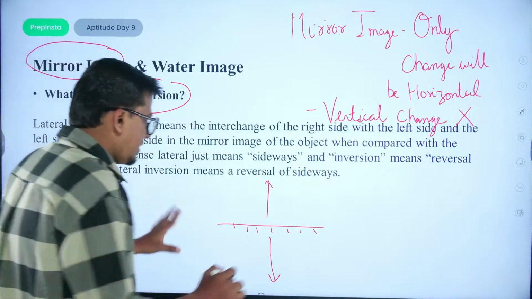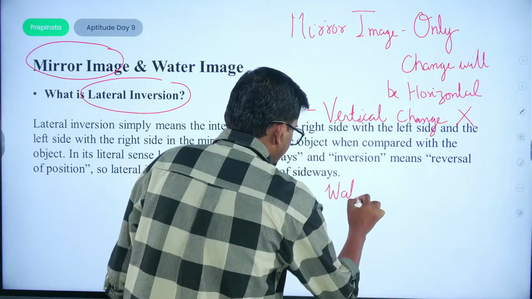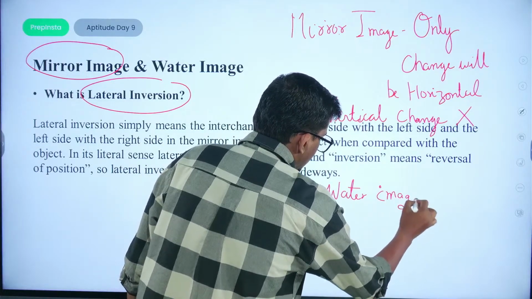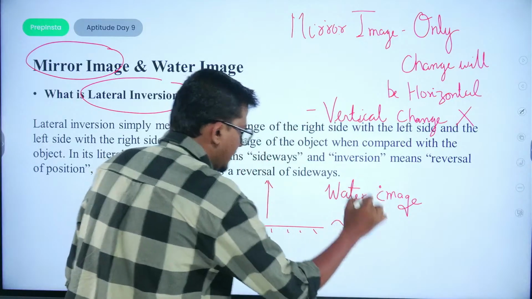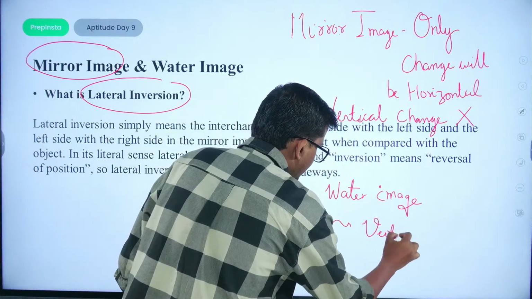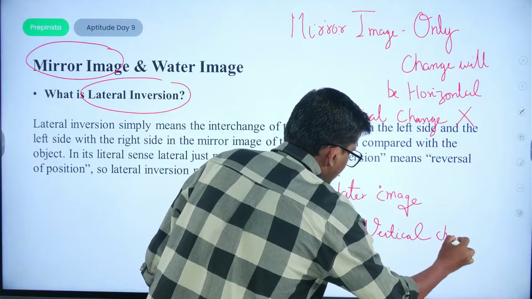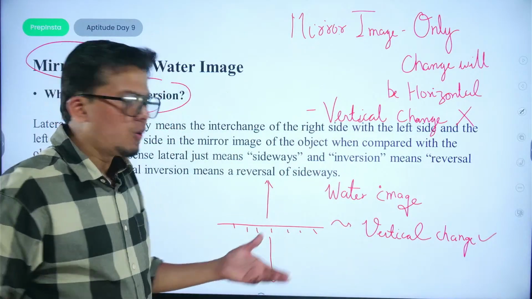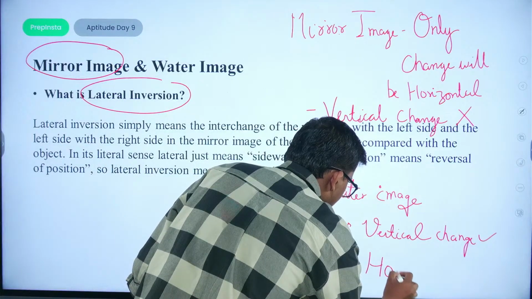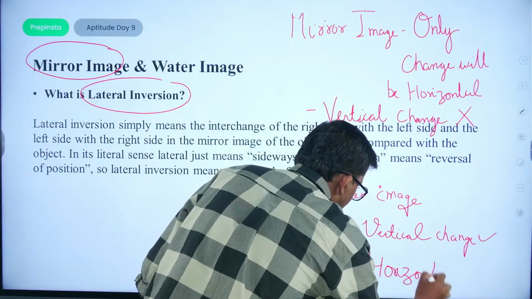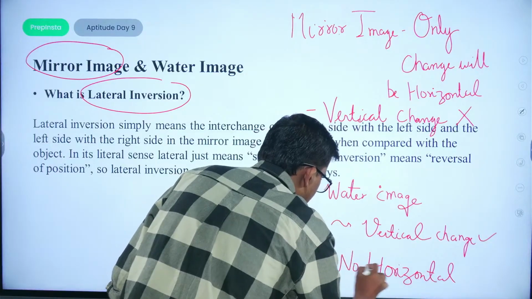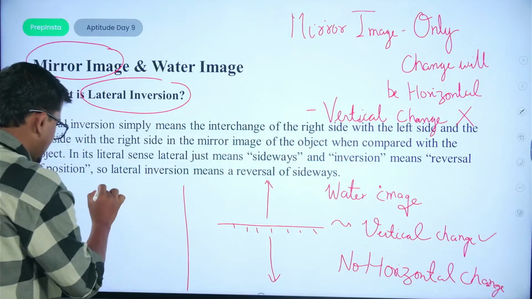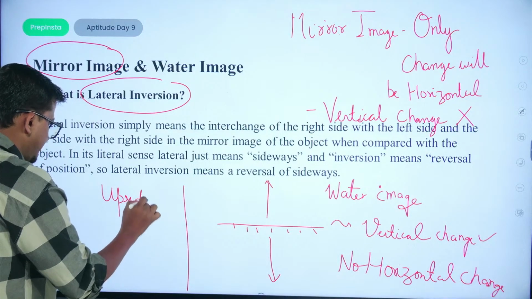So when we talk about water image, the only change would be vertical, that is there would be a vertical change, and the orientation wouldn't change horizontally, that is no horizontal change. Here the figure would be upside down.